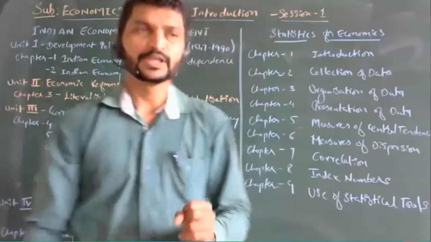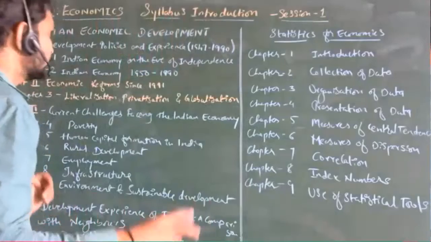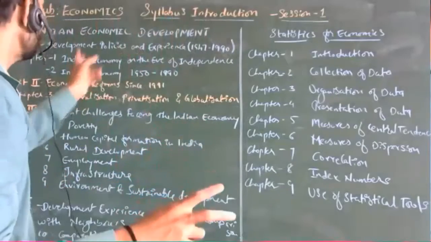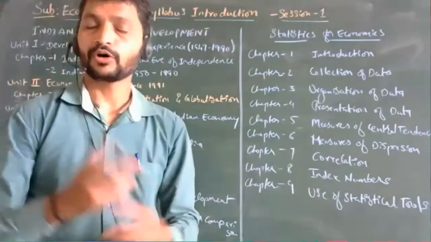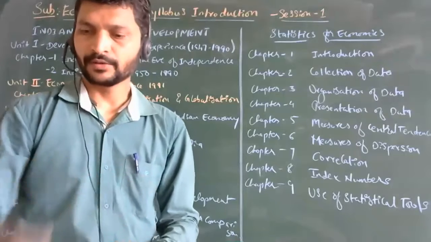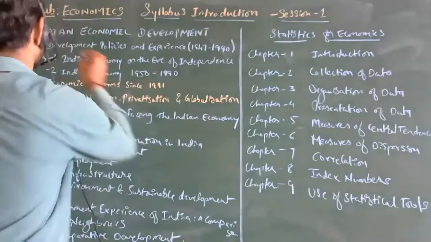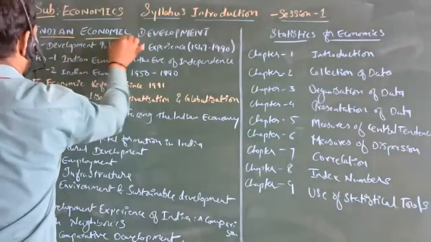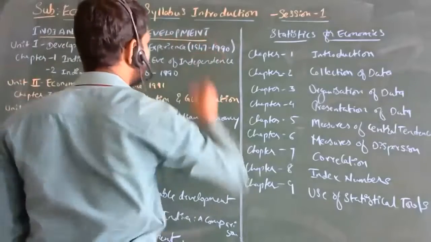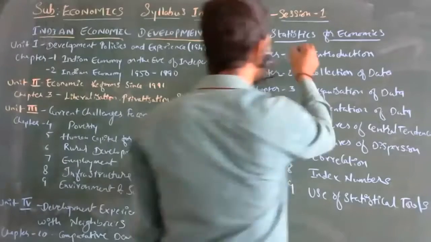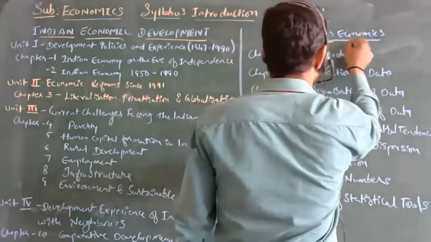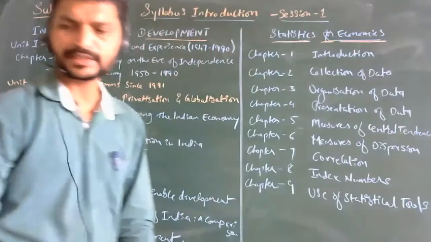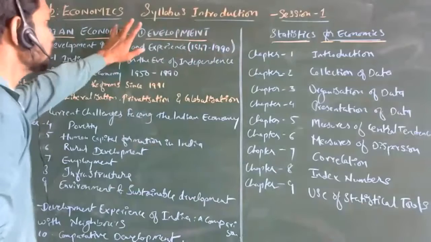Okay, how? In your syllabus we are going to have two books, or two parts of economics. One is Indian Economic Development, and the other is Statistics for Economics. The syllabus is divided into these two parts.